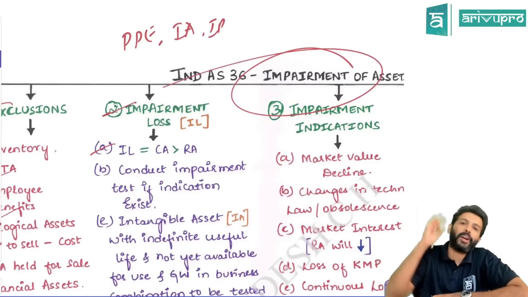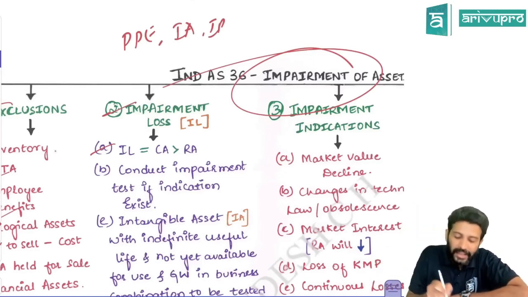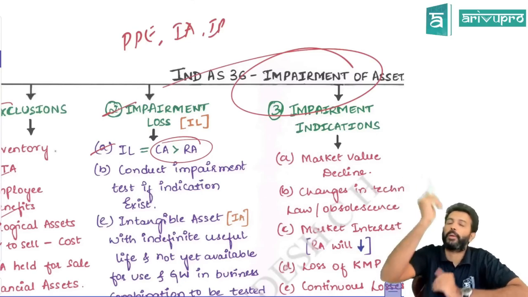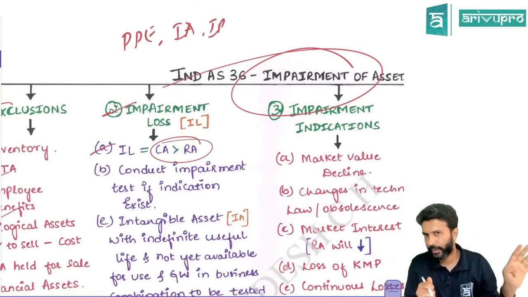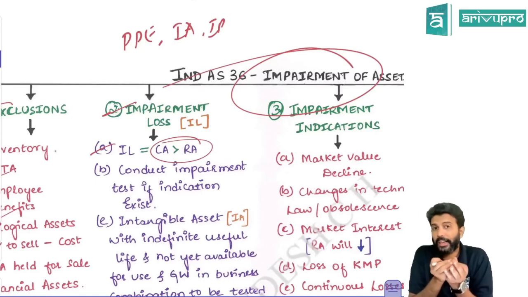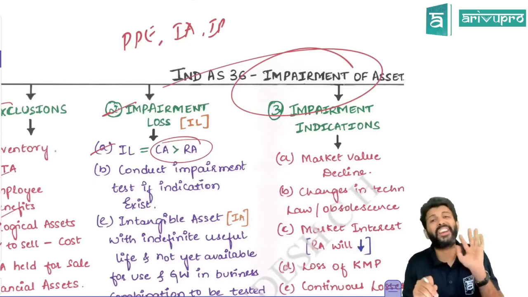So first, impairment loss will only come under one scenario: when carrying amount is greater than recoverable amount. Only if carrying amount is greater than recoverable amount, impairment loss will come. Otherwise, no. That means to do the impairment loss calculation or check, we need something called RA. RA is recoverable amount.